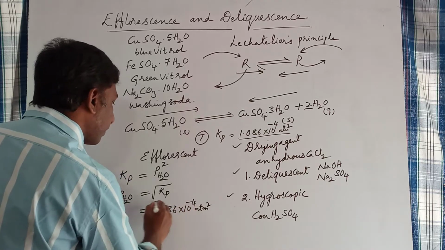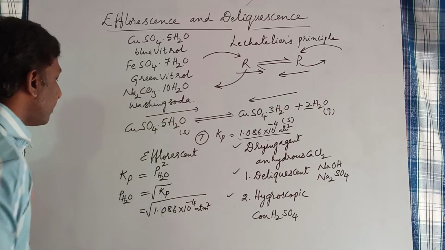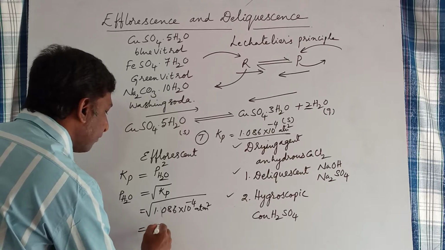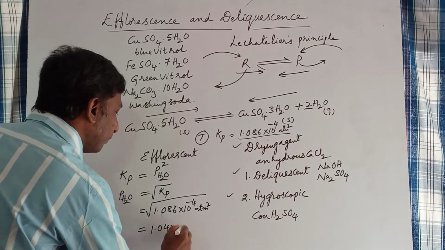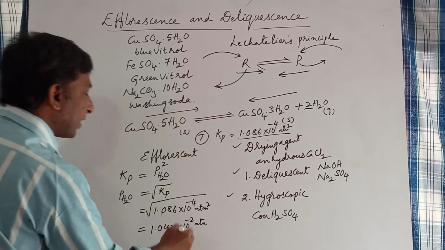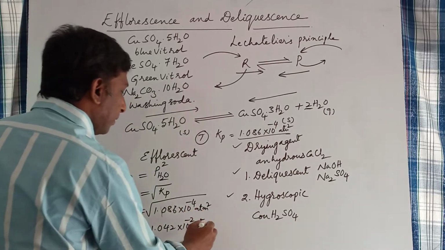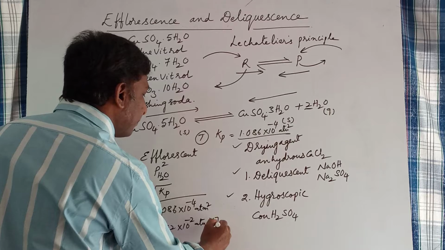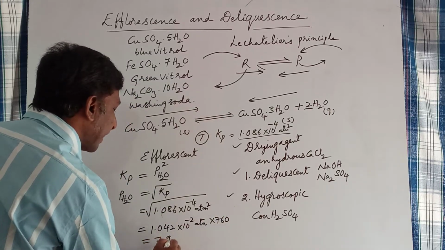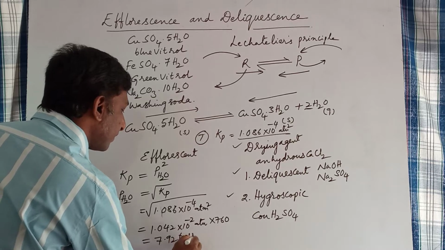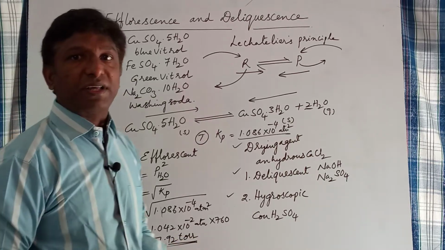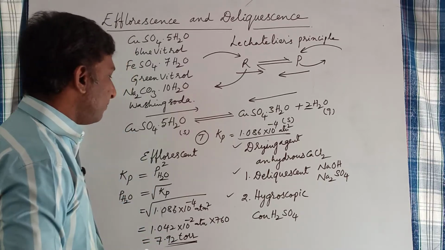If you take the square root of this, you will get the partial pressure of water at equilibrium, calculated as 1.042 into 10 to the power minus 2 atm. Or you can convert it into torr by multiplying with 760, and you will get 7.92 torr. This is the vapor pressure of water at equilibrium.